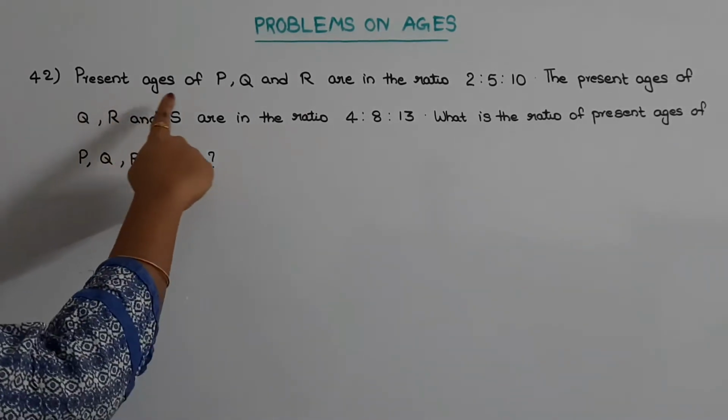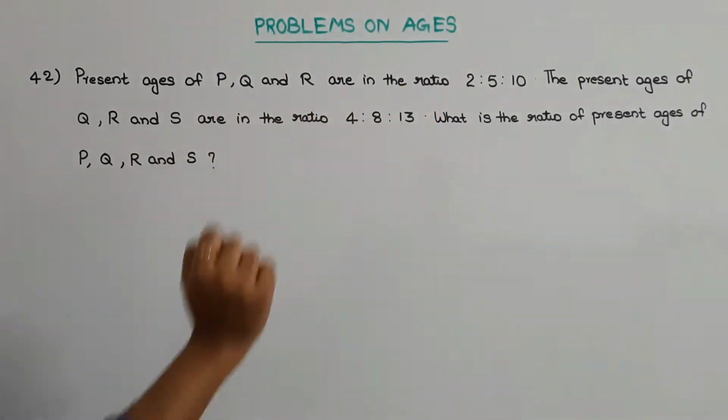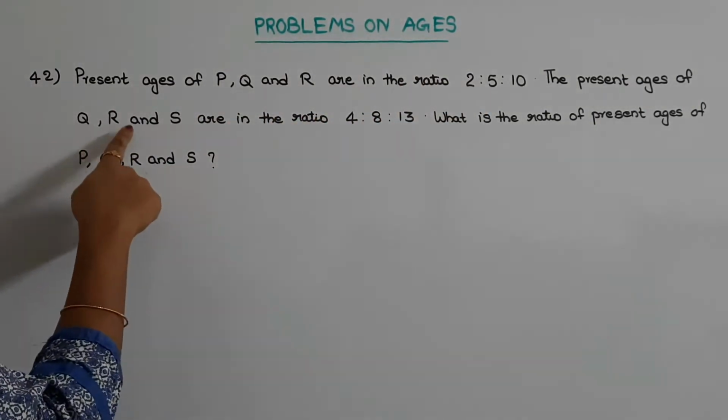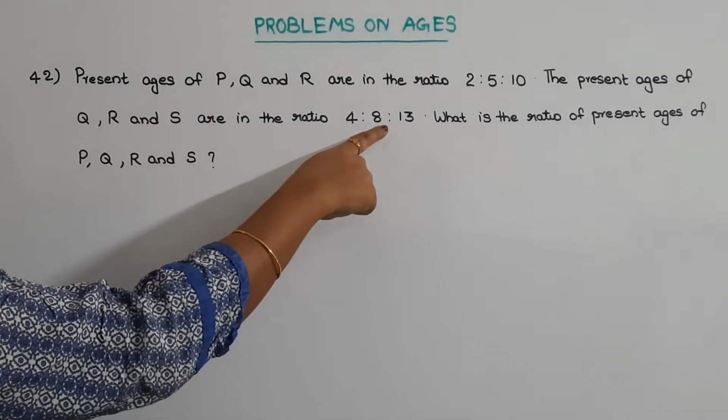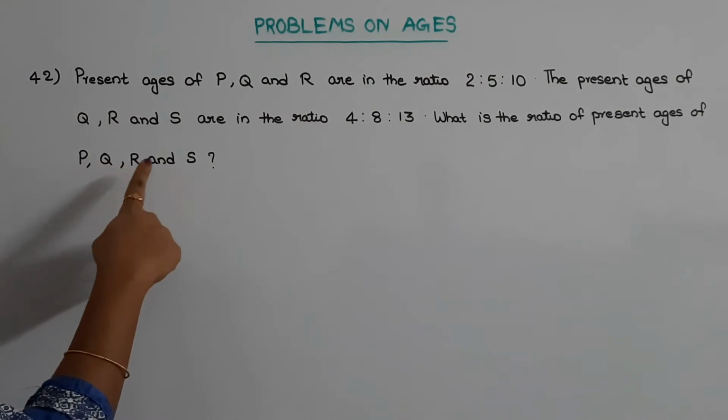The 42nd question is: present ages of P, Q and R are in the ratio 2:5:10. The present ages of Q, R and S are in the ratio 4:8:13. What is the ratio of the present ages of P, Q, R and S?